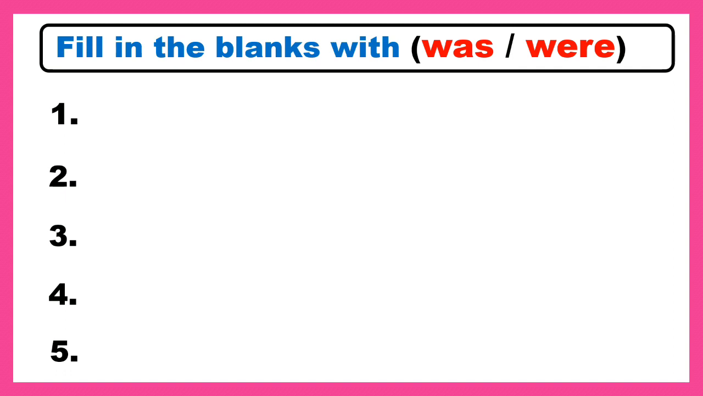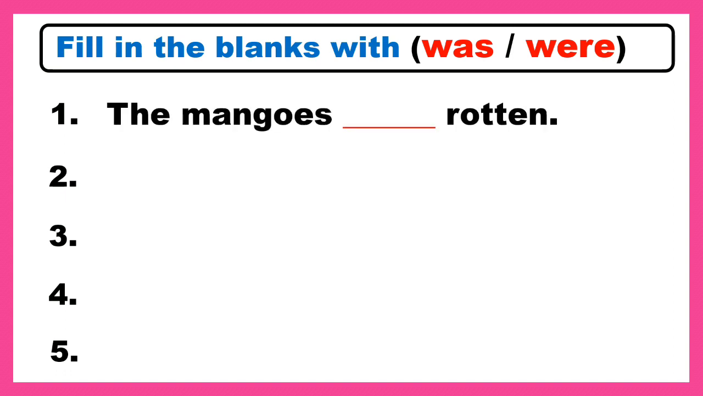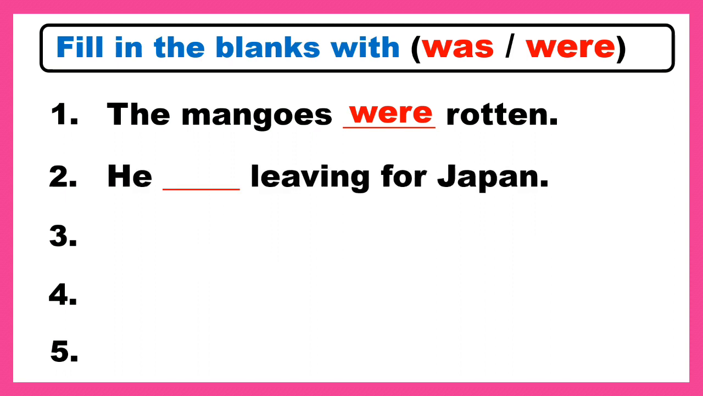So let's start practice. The mangoes dash rotten. Mangoes, it means there are so many mangoes. Answer is were. The mangoes were rotten. He dash leaving for Japan. He is a single person, so he dash leaving for Japan. Answer is he was leaving for Japan.